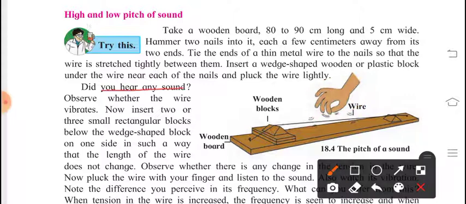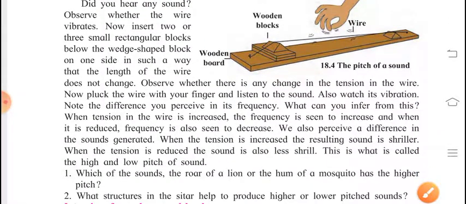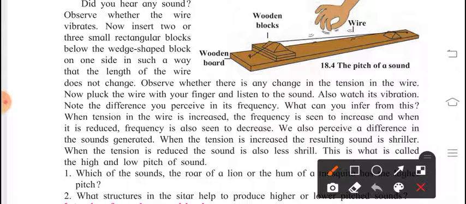Did you hear any sound? Obviously, yes. Observe whether the wire vibrates or not. Obviously, there are wire vibrations. Now insert 2 or 3 small rectangular blocks below the wedge-shaped block on one side in such a way that the length of the wire does not change. Observe whether there is any change in the tension in the wire, plunk with your finger, and listen to the sound.